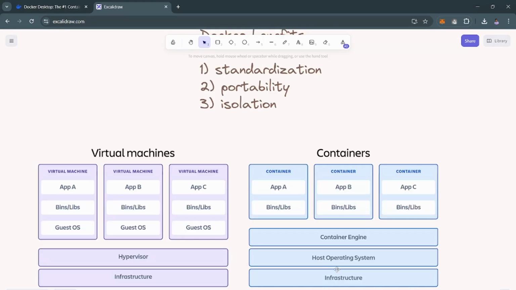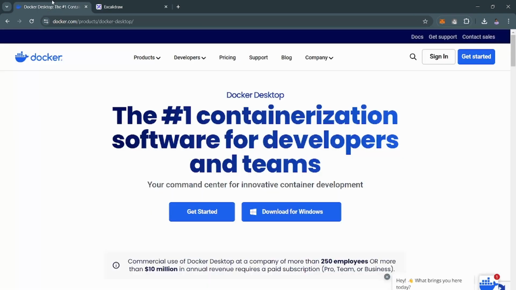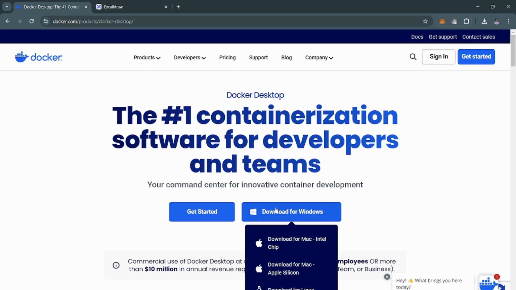Now let's get our hands dirty with Docker. Let's go to the website docker.com and download the Docker Desktop application.